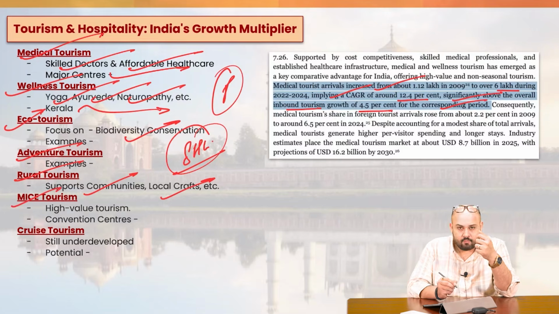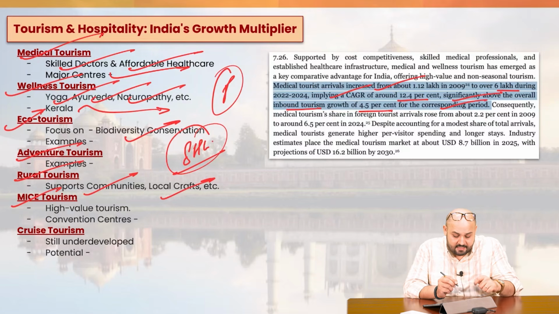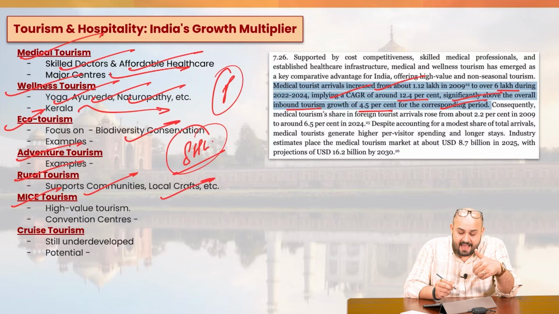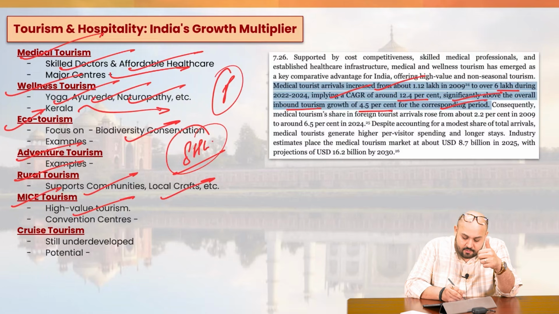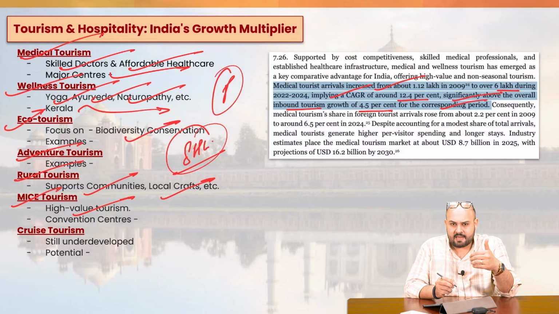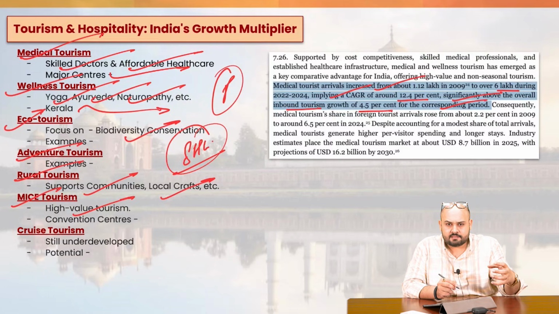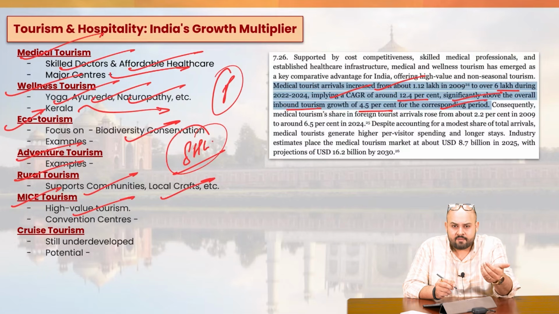Then we have MICE. What it means is meetings, incentives, conferences and exhibitions. So it's a high value tourism. We have many of the meetings which take place globally. And for these, for example, we have the India Habitat Center. We have Bharat Mandapam, right? So these are the convention centers where these events take place. And these are high value tourism aspects, right?